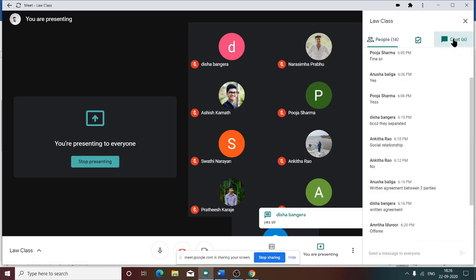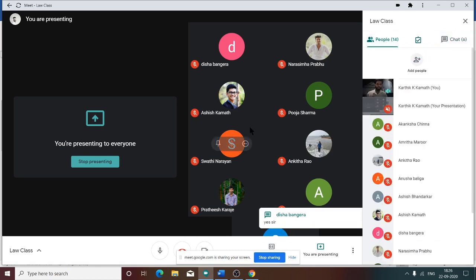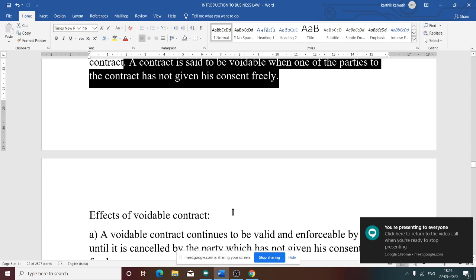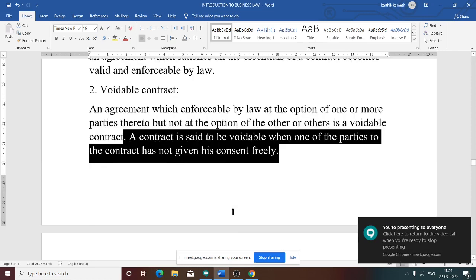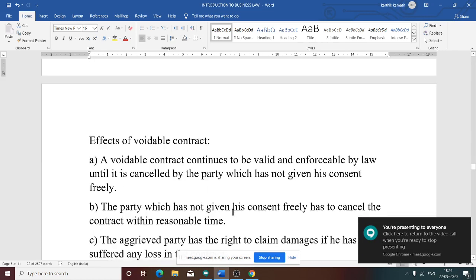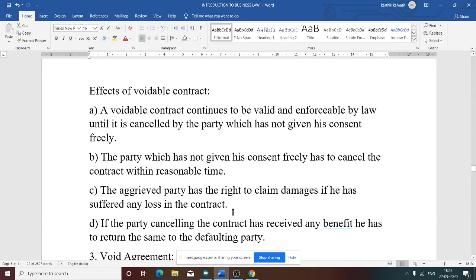Yes, whether it is clear, voidable. Voidable means through some physical force such as coercion or undue influence, fraud, misrepresentation, or mistake. So that is the meaning of voidable contract. So now you see the effects of voidable contract. What all effects of voidable contracts are there that we need to see?